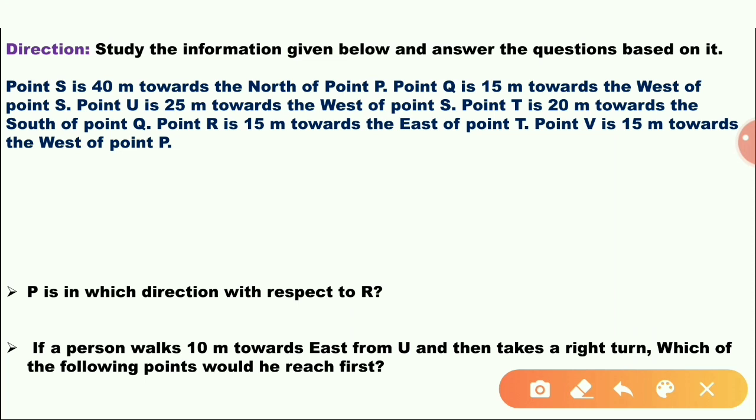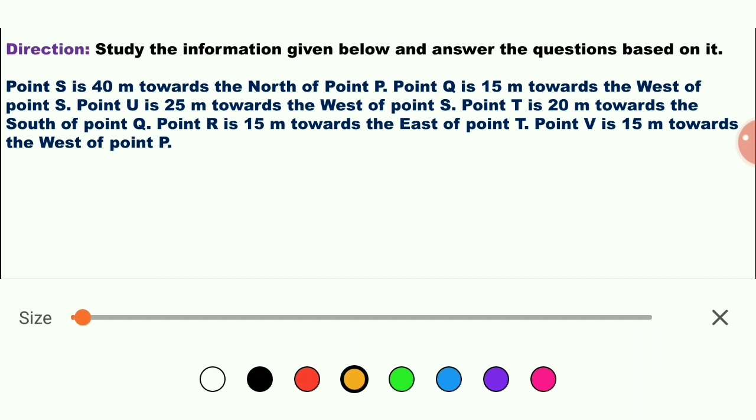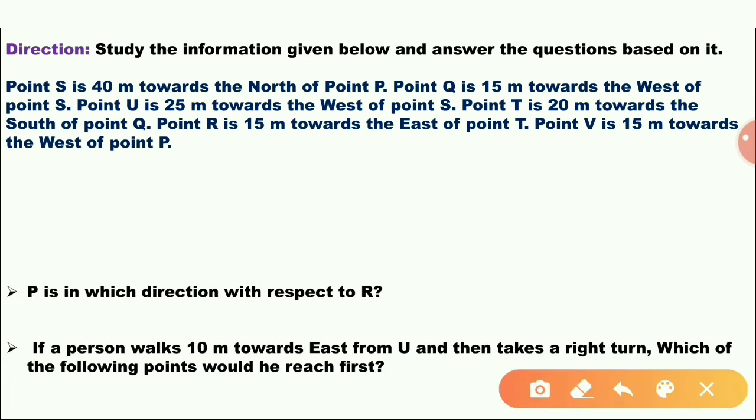This is the direction question. Point S is 40 meters towards the north of point P. Q is 15 meters towards the west of point S. Point U is 25 meters towards the west of point S. Point T is 20 meters towards the south of point Q. Point R is 15 meters towards the east of point T. Point V is 15 meters towards the west of point P.